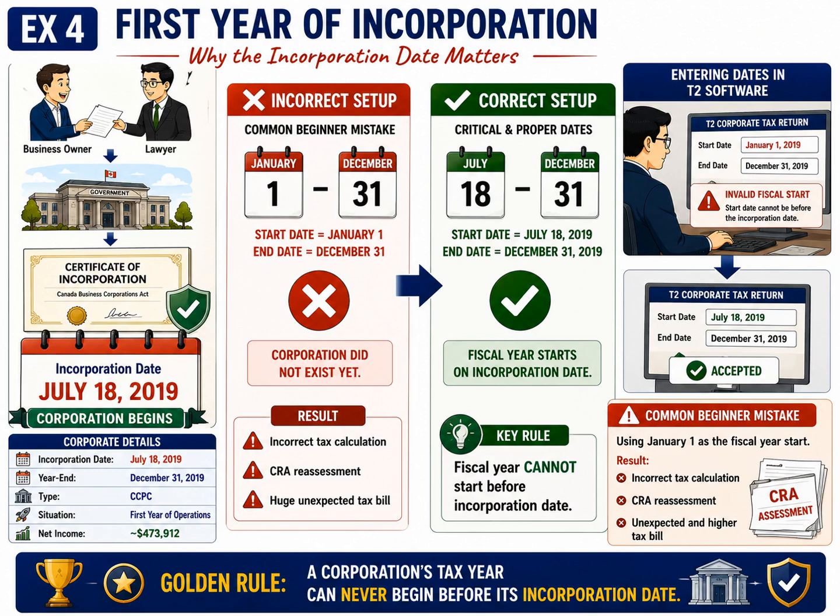On the right side of the slide, notice how this information is entered into T2 tax software. In the first example, the user enters January 1st as the fiscal start date. The software identifies the problem and displays a warning that the fiscal year cannot begin before the incorporation date. After correcting the start date to July 18th, the warning disappears and the return is accepted. This demonstrates that even tax software expects the incorporation date and fiscal year to agree.